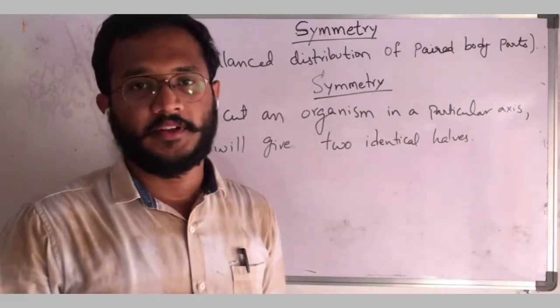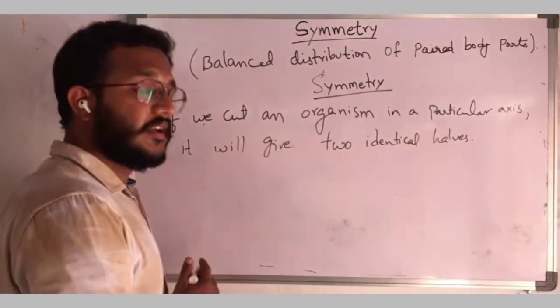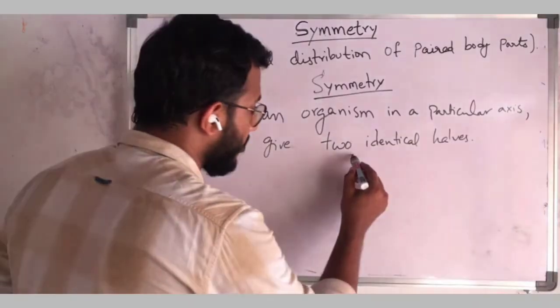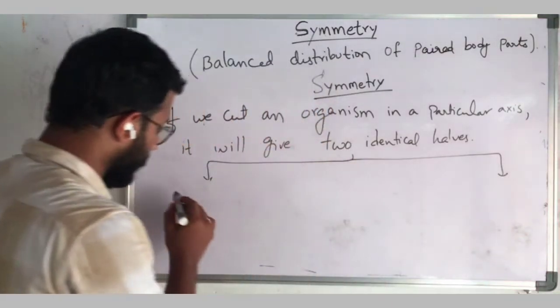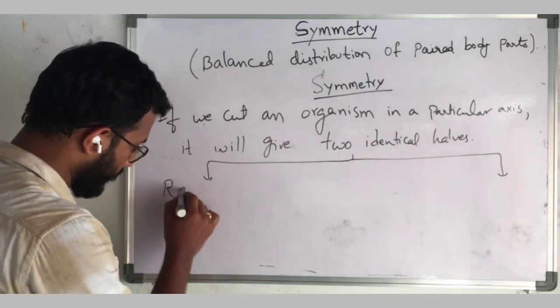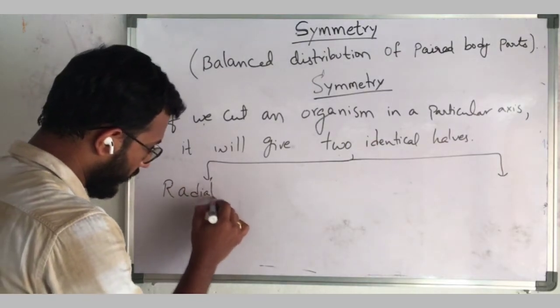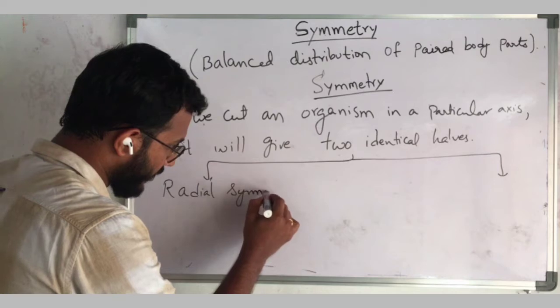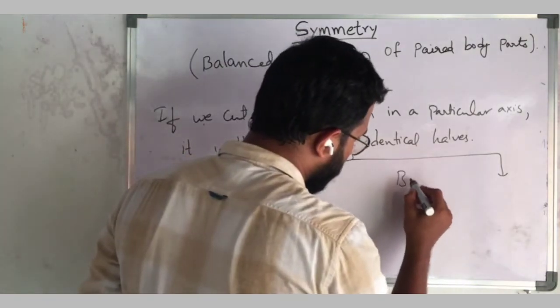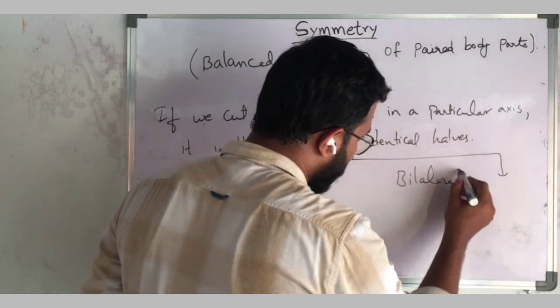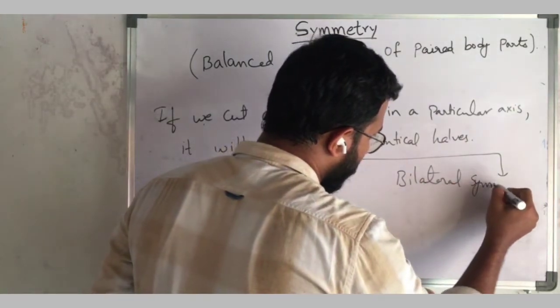That is symmetry. Okay, the symmetry is again two types. First one is radial symmetry, and second one is bilateral symmetry.